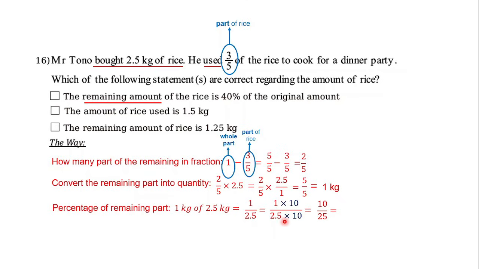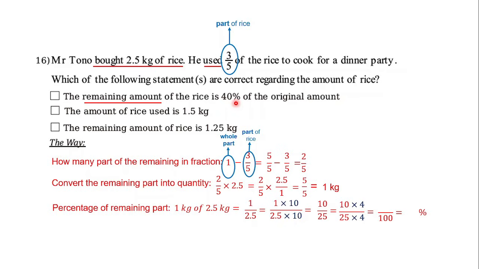So it is 10 out of 25. And now, as you see here, 25 can become 100, right? So how can we make it? I multiply it by 4. But to make it fair, 10 must be multiplied by 4 also. Yeah, so it's called the equivalent fraction. Okay, so now I will leave this part for you. You can continue it until you find how many percent, and then try to compare with this one. Is it correct or not?